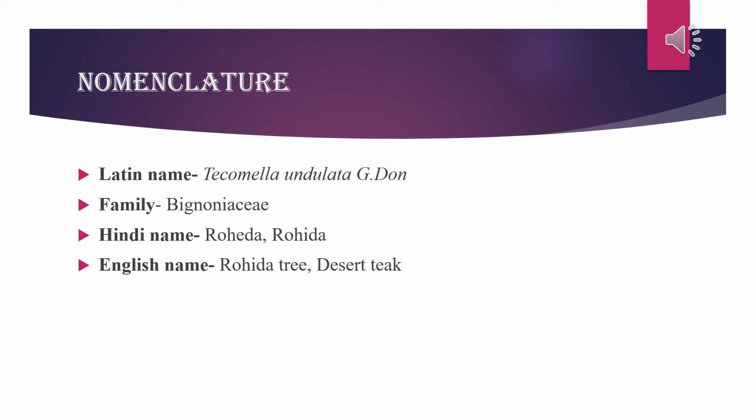Nomenclature. The Latin name is Tecomella undulata. It belongs to the family Bignoniaceae. In Hindi, it is called Roheda or Rohira. In English, it is named as Rohida tree or desert tree.